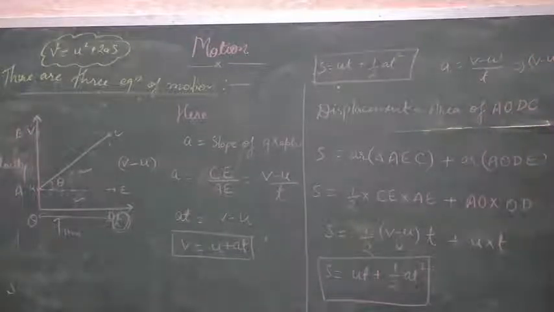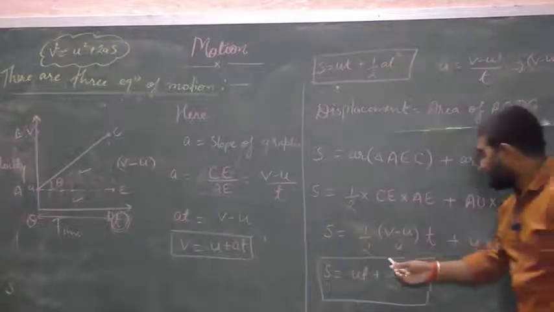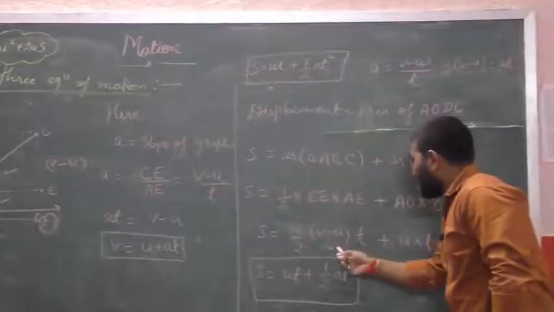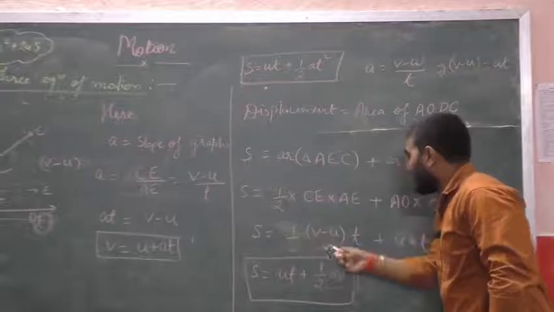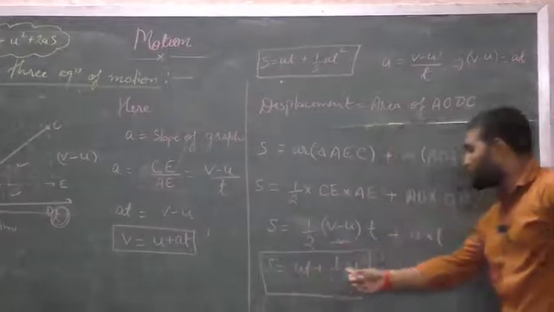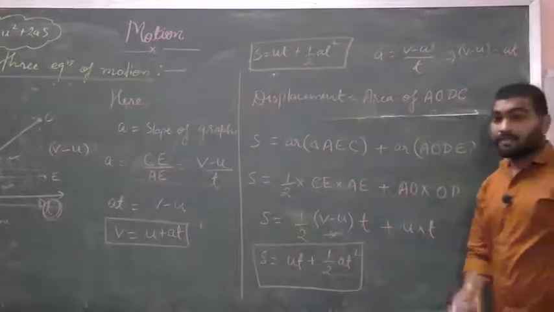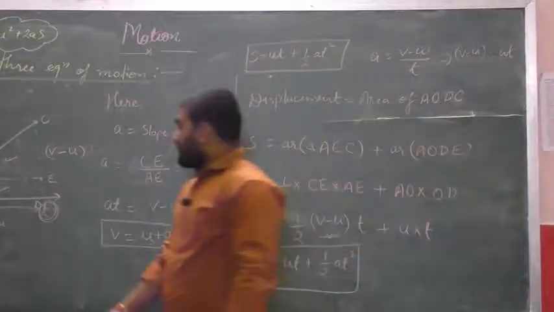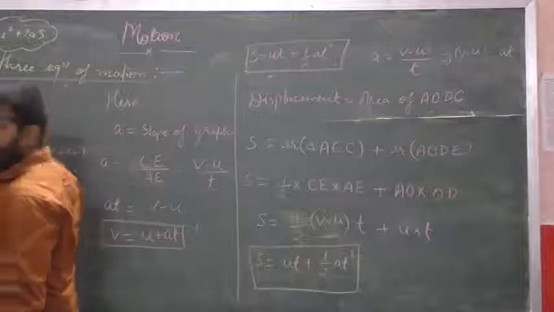When we write at here, half at into t means half at square. So S equals ut plus half at square. This is the second equation of motion, derived here by the graphical method.